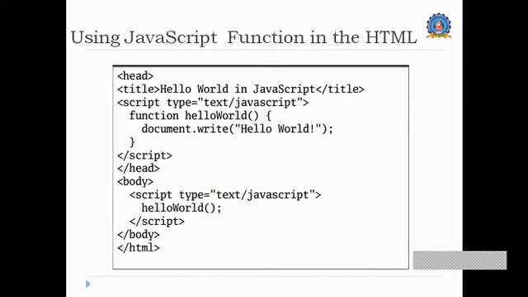So this is a small function program for hello world, a function to write the hello world program, which is written in the head tag and called in the body. In the case of the body tag, the function which was already written in the head will be called and displayed. So that is the basic program to show hello world.